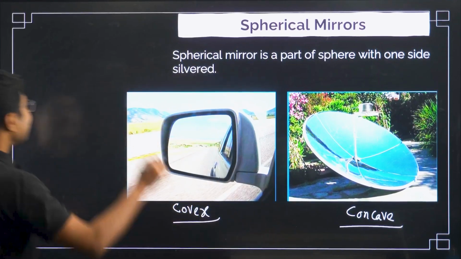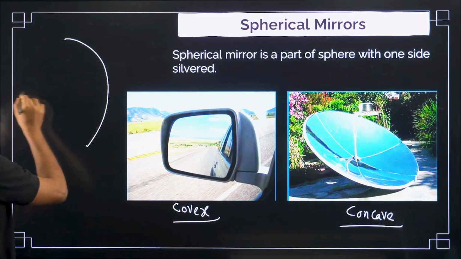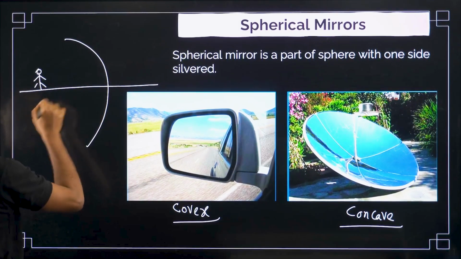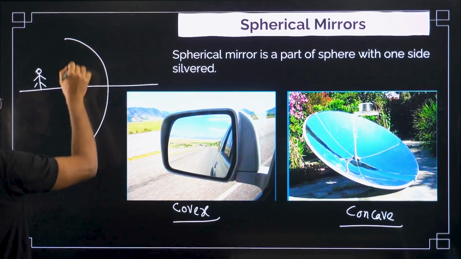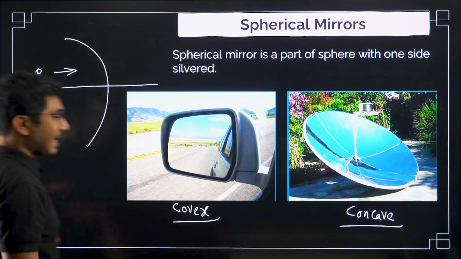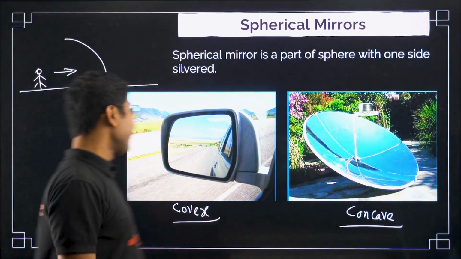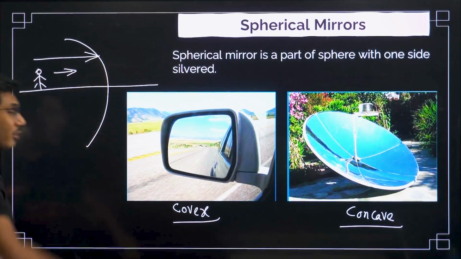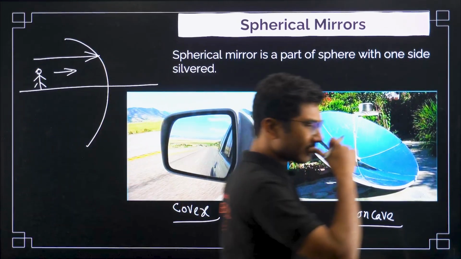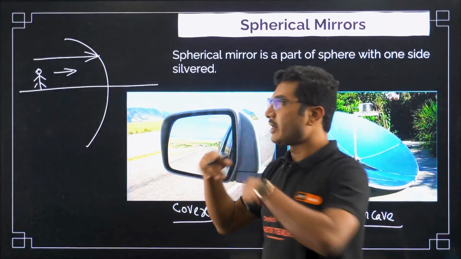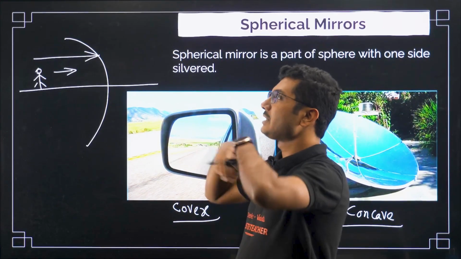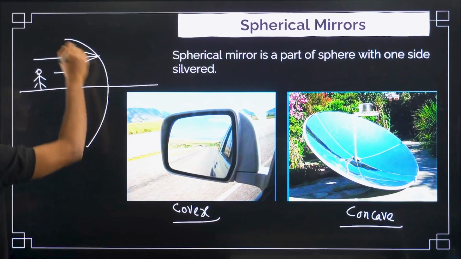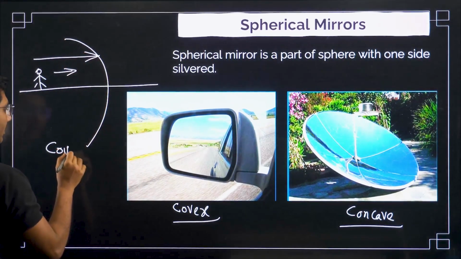For that I always say that if you stand in front of the mirror and you see that there is a cave like structure, light ray will always come from left. Remember that light ray will always come from left. We will see that in the sign convention. But if you are standing in front of the mirror and the mirror appears to be caving in, then it is called concave.